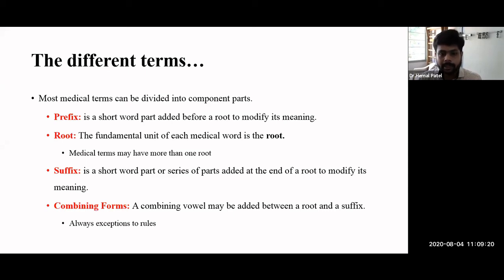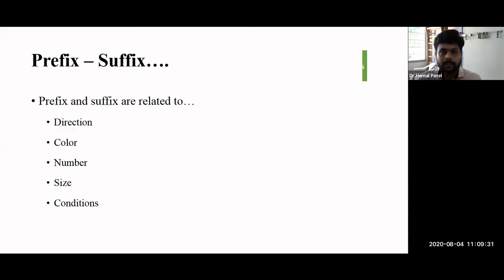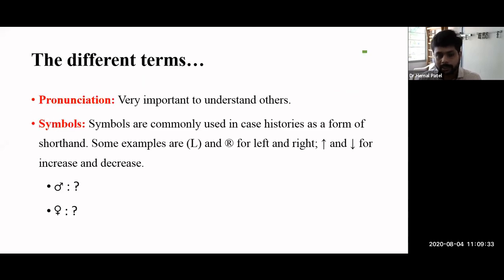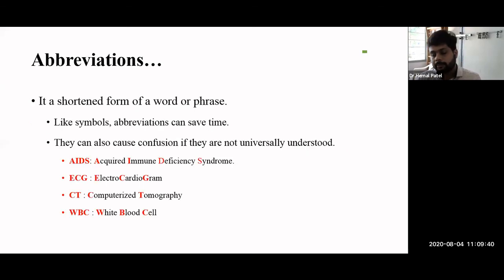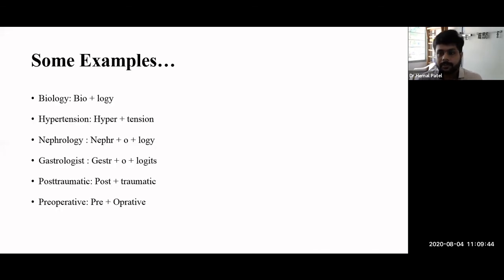We have five combining vowels like A, E, I, O, U, but again with the rules of grammar, right? So these are the things that are very important in medical terminology. Apart from that, pronunciation is very important, symbols are very important, and abbreviations are very important. And each and everything, like a suffix, prefix, word root or the symbols, should be universally accepted, and only then can we use it.